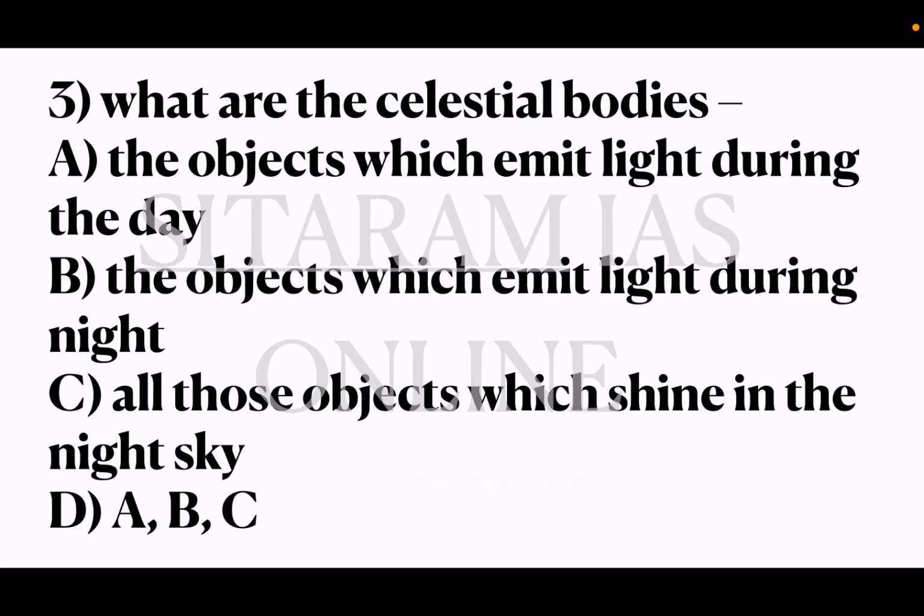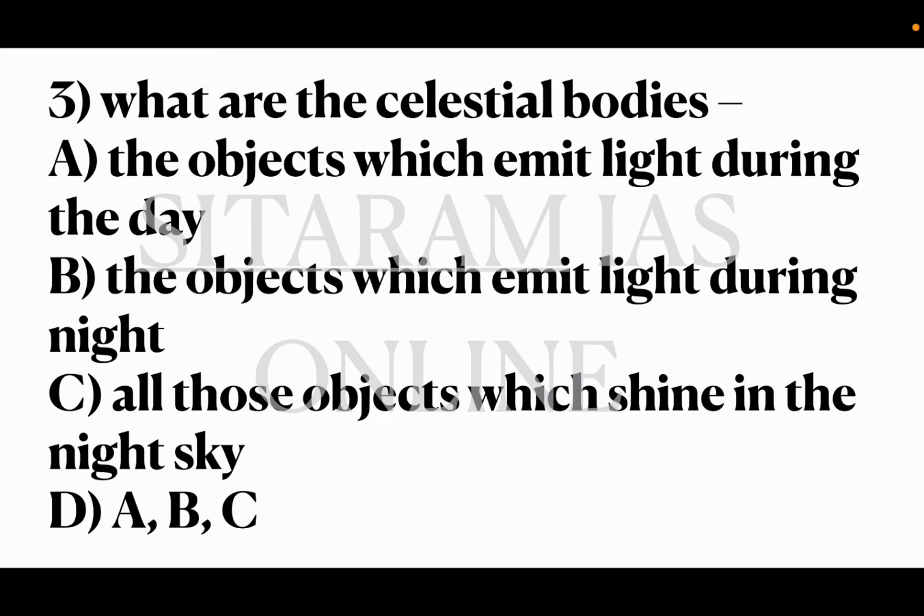Third question, what are the celestial bodies? Option A objects which emit light during day, B objects which emit light during night, C all those objects which shine in the night sky, option D A B C. So the correct answer is option D. All these options are correct. The celestial bodies are the objects which shine during day, during night. So any body which shine in the sky is called a celestial body.